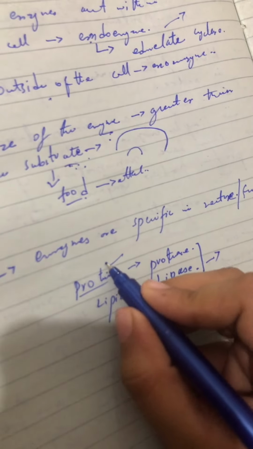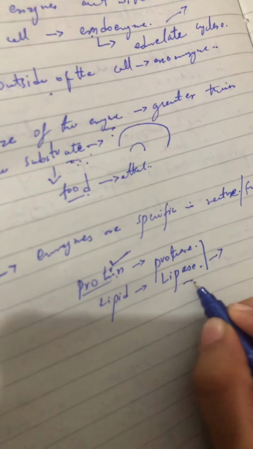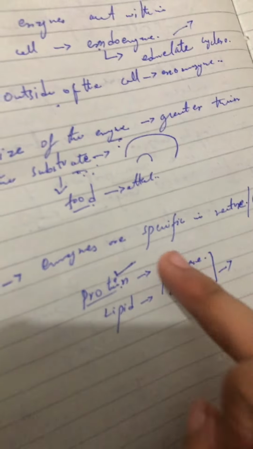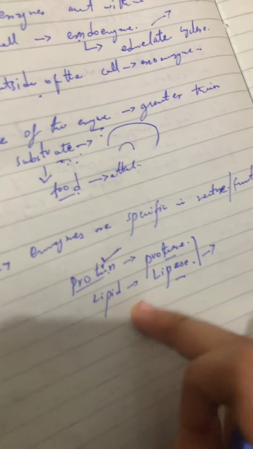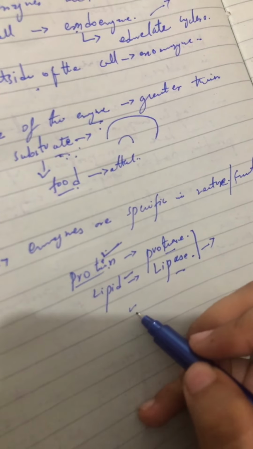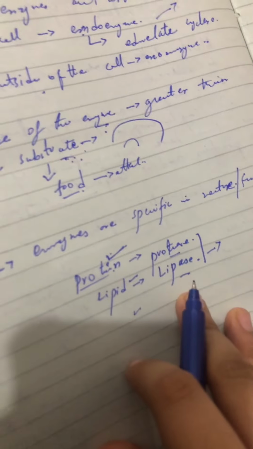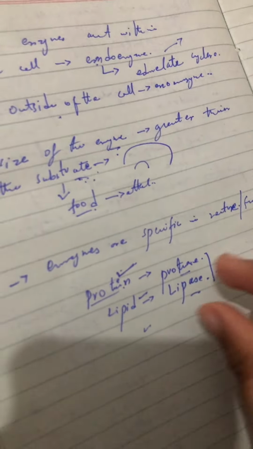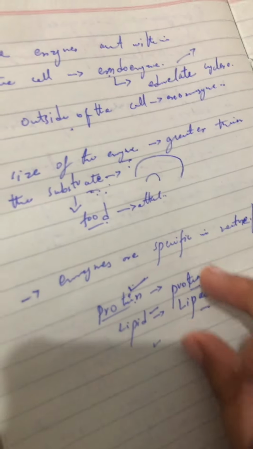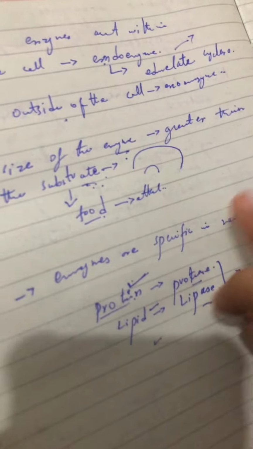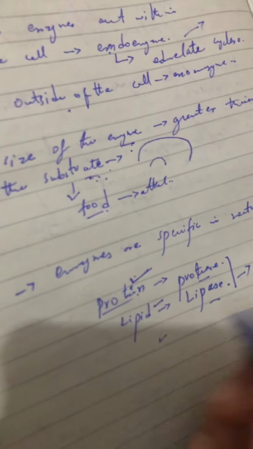For example, if we have to digest protein, lipase will not work; only and only protease will work. That's why for the digestion of protein, lipids, fats and carbohydrates, we have different enzymes. That's why I say enzymes are specific in nature and in function. For example, protease cannot digest lipid, it will only digest protein, so it is called specific in nature.